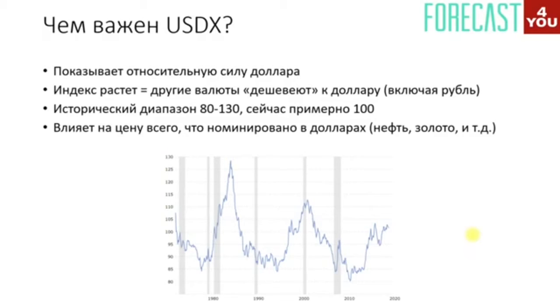It affects the price of everything that is denominated in US dollars, such as oil, crude, gold, etc. If you look at the historical graph, you will see gray vertical lines, which show when the economy is in a recession. As a general rule, the US dollar, in fact the US dollar index, often rises during these recessions.